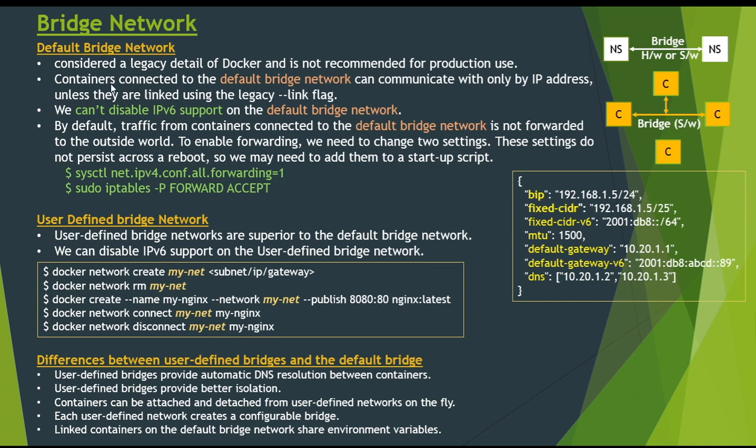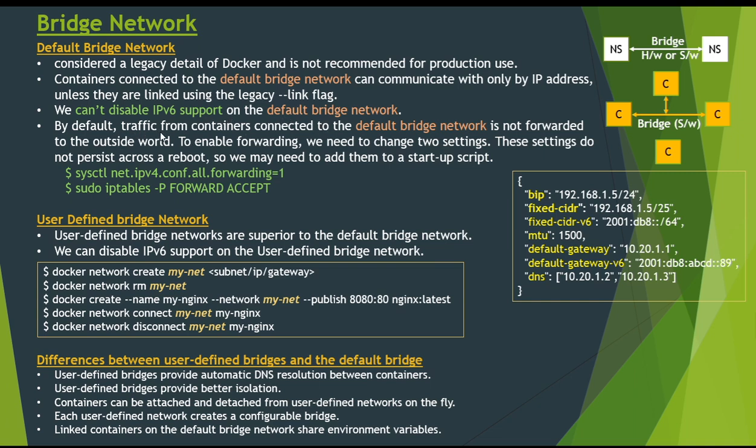Containers connected to the default bridge network can communicate only by IP address unless they are linked using the legacy --link flag. We support both IPv4 and IPv6 with this bridge network, but we cannot disable IPv6 support on the default bridge network.